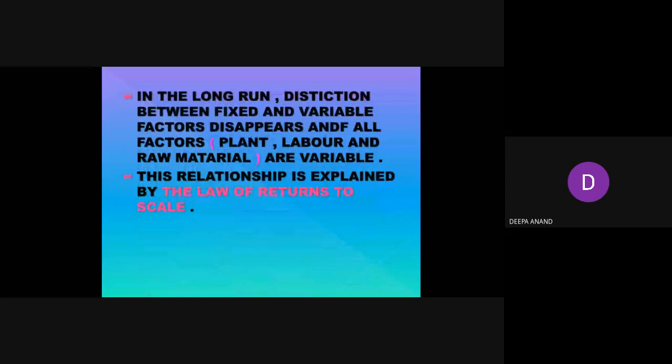In the long run, the distinction between fixed and variable factors disappears, and all factors like plant, labor, and raw materials are variable. This relationship is explained by the law of returns to scale.